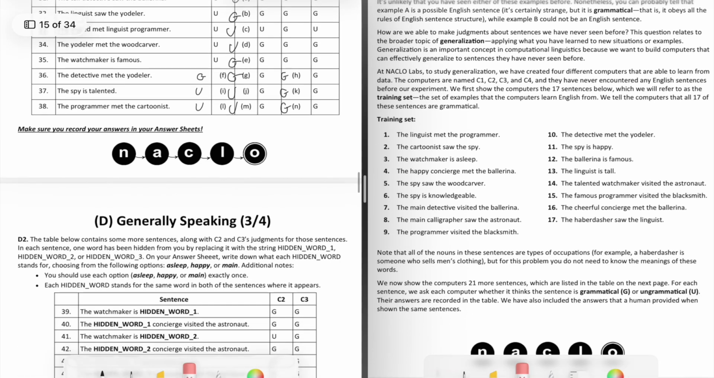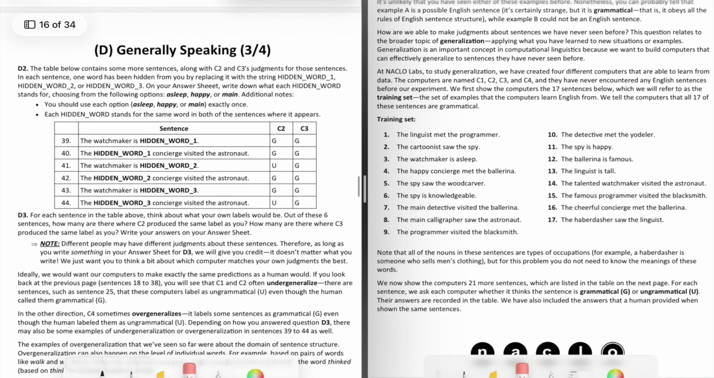Okay, and now moving on to problem D2, we see that we have a table with some more sentences along with C2 and C3's judgments for those sentences right here.